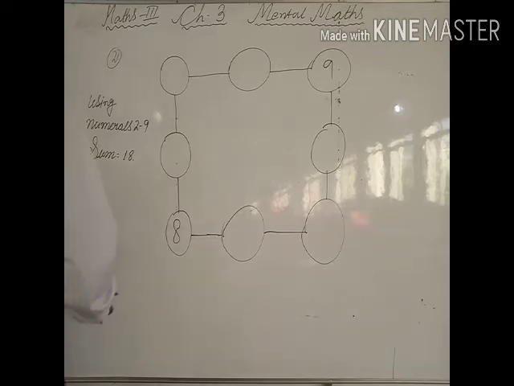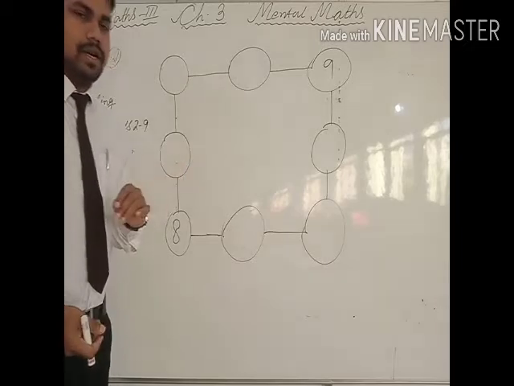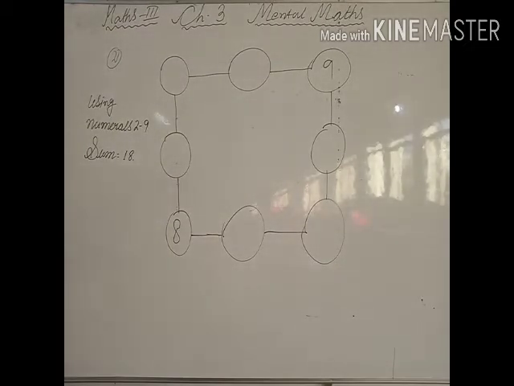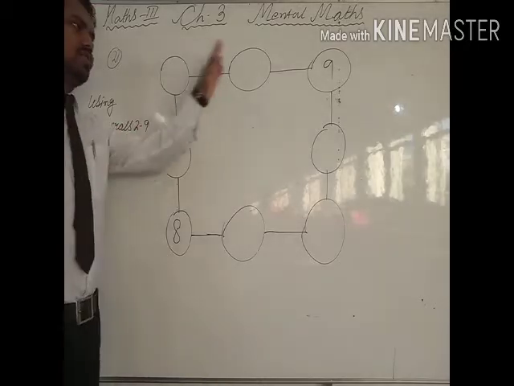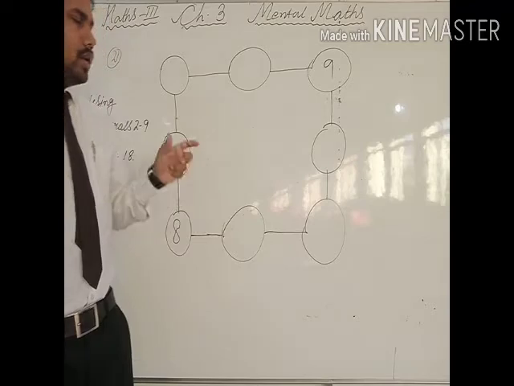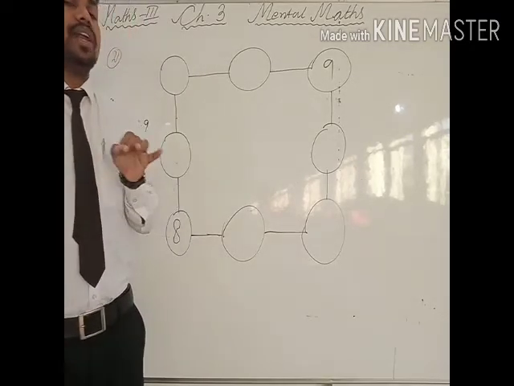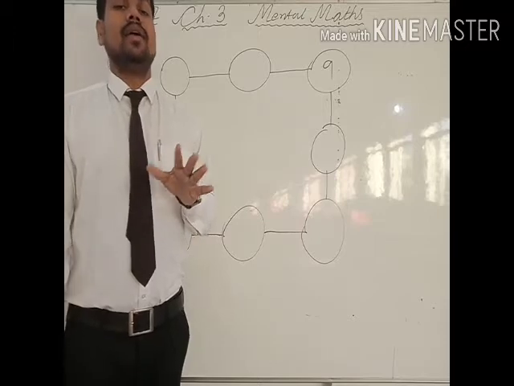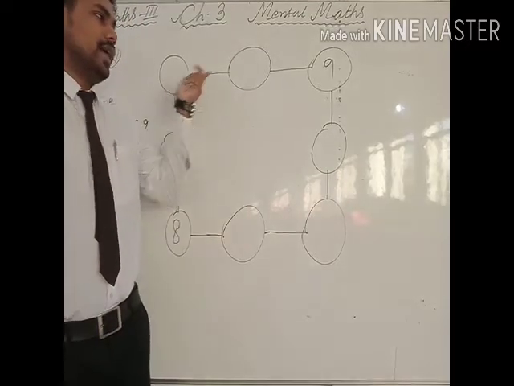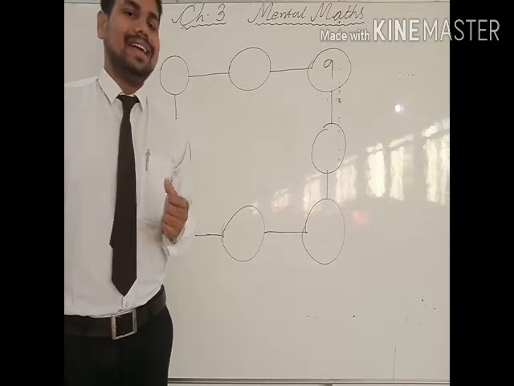Next, mental mathematics question 2. This is asking you to fill these boxes with the numbers 2 to 9. You can use the numbers from 2 to 9 only. Numbers should not be repeated, and you have to make the sum of all the sides equal to 18.